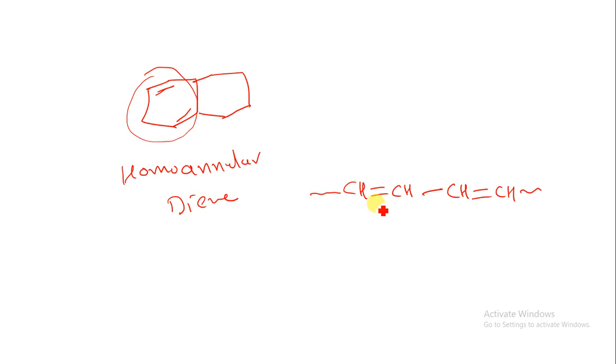At that time you just have to consider the homoannular diene system. If you are having double bonds like this, it is not a homoannular diene system. The double bonds should be conjugated. Second, the double bonds should have a cisoid type of structure.